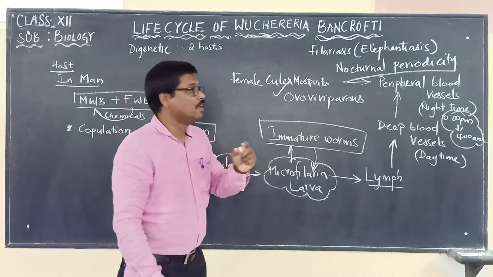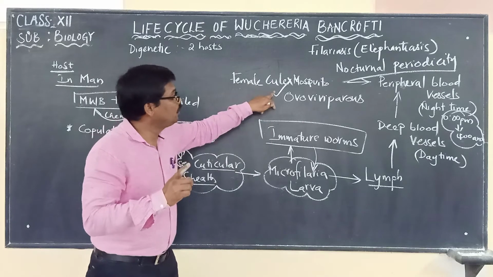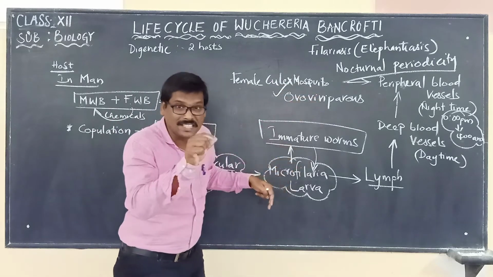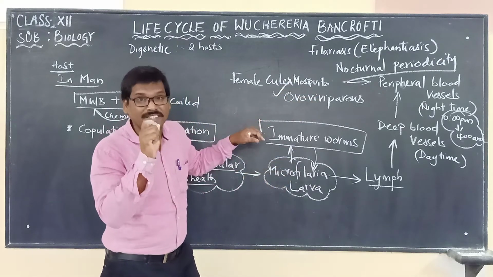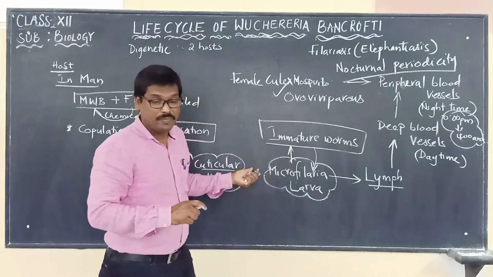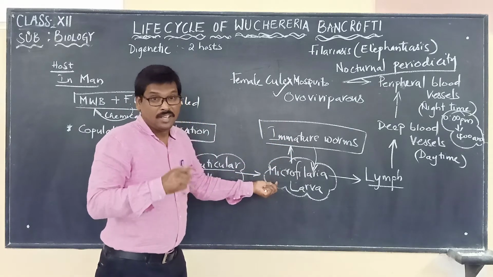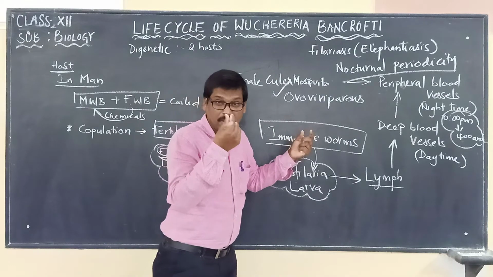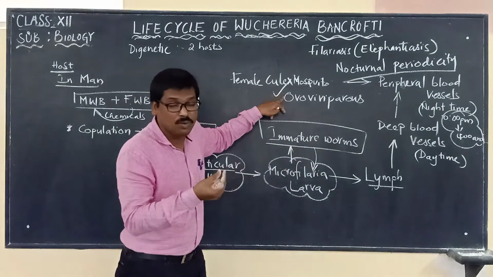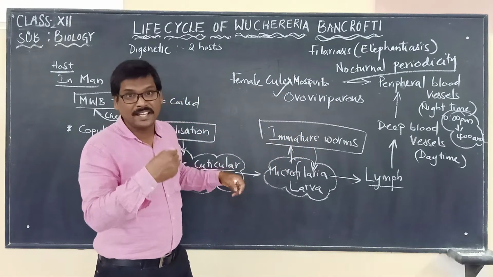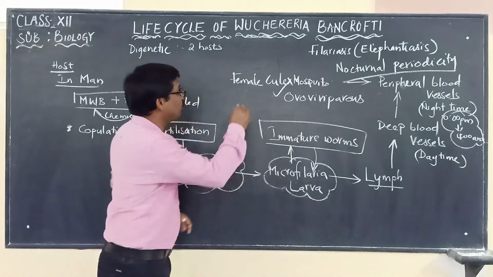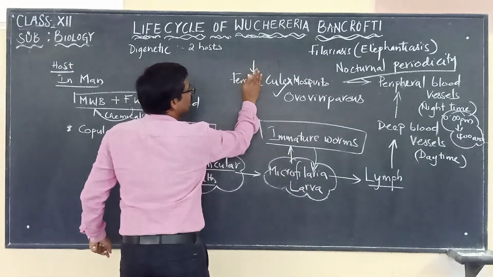Let us be very clear that when a female Culex mosquito sucks the blood of an infected person with microfilariae, the mosquito carries the microfilariae into its gut.